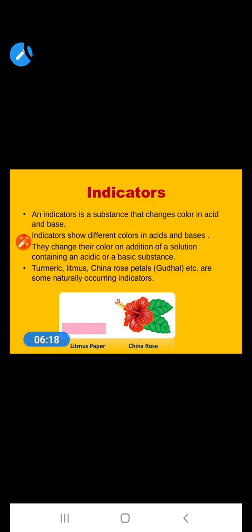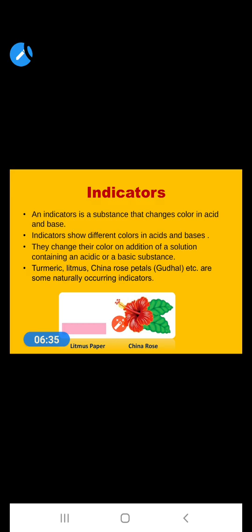Our next topic is indicators. So what are indicators? An indicator is a substance that changes color in acid and base. It means indicators change their color when we mix them in an acid or a base.